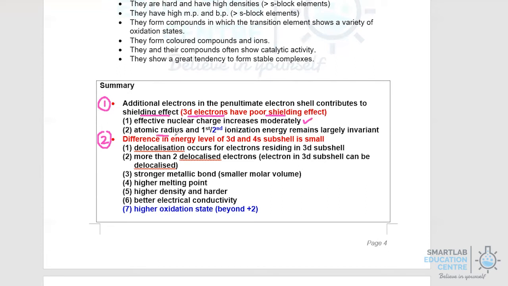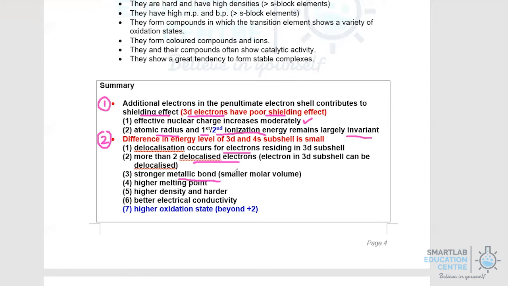However, the effective nuclear charge still increases moderately since the 3D electrons provide poor shielding effect. Therefore, the atomic radius and the first and second IE remain largely invariant, and the term largely invariant means more or less the same in terms of their values. And using point 2, given that the 3D and 4s subshell share similar energy level, electrons residing in the 3D subshell can now be delocalized, which means transition elements can delocalize more than 2 electrons, which explains why they form stronger metallic bond than generally group 1 or group 2 metals.